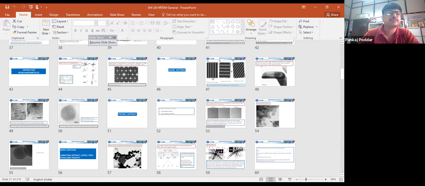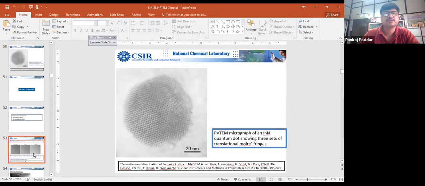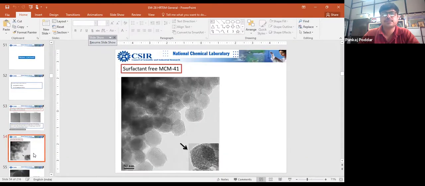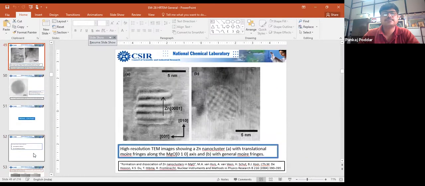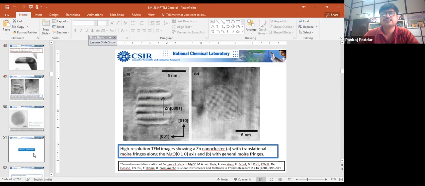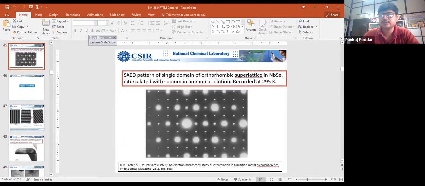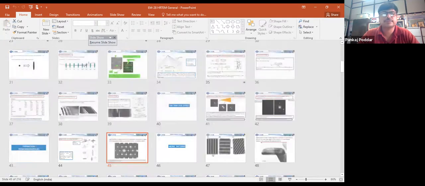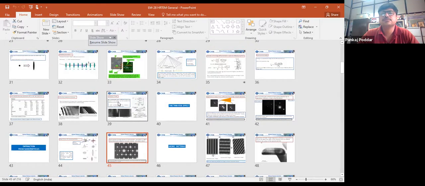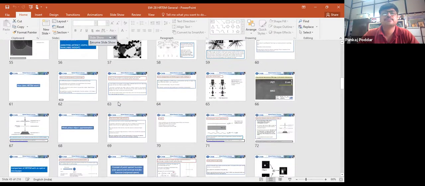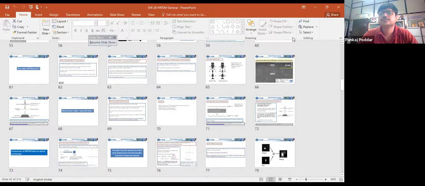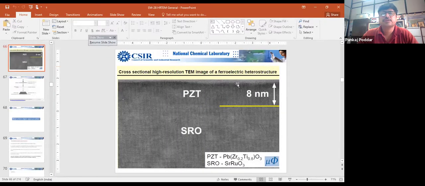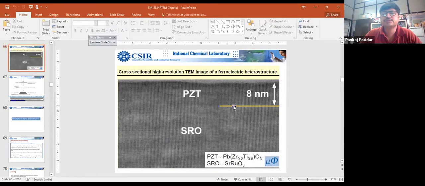Electron microscopy also, it is the same. Let me see. Okay, no, this is not it. So this is some other example, a Moire pattern. Let me see if I can pull it out. Yes. So these are your fringes.